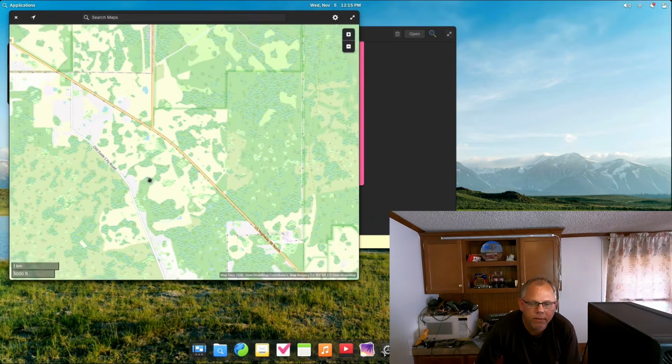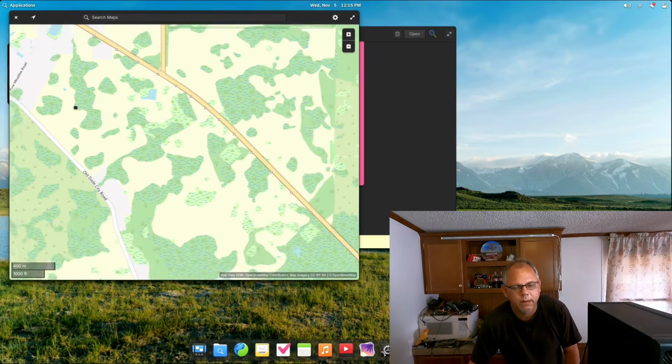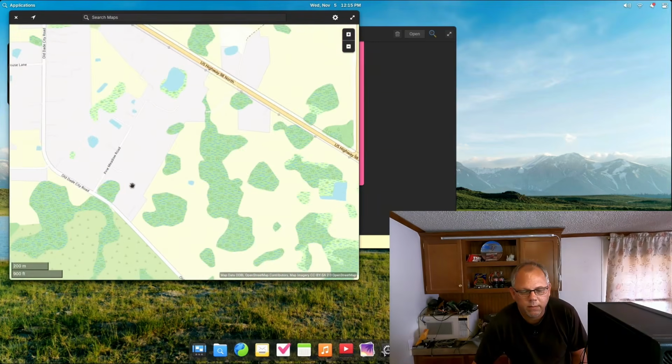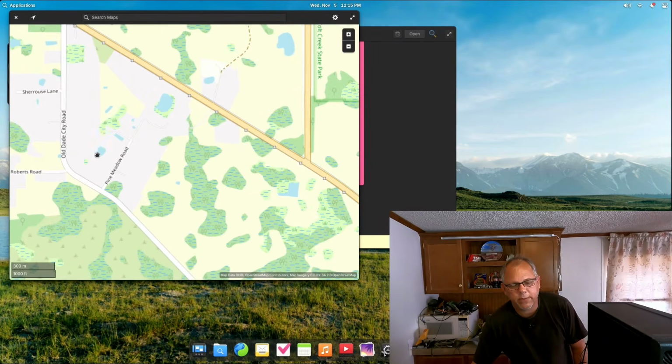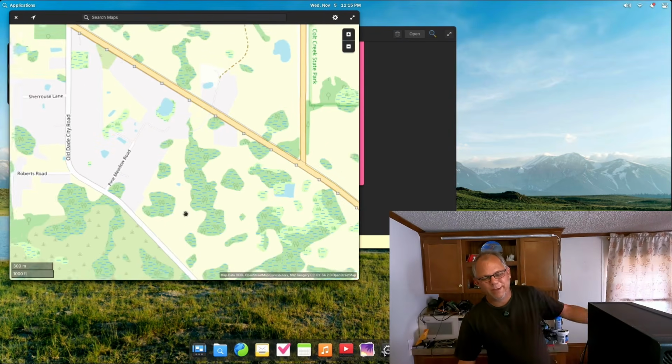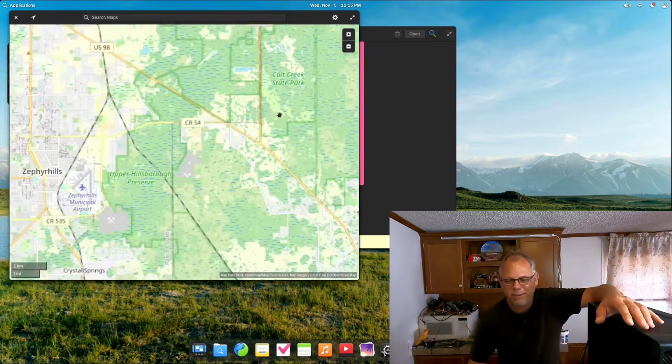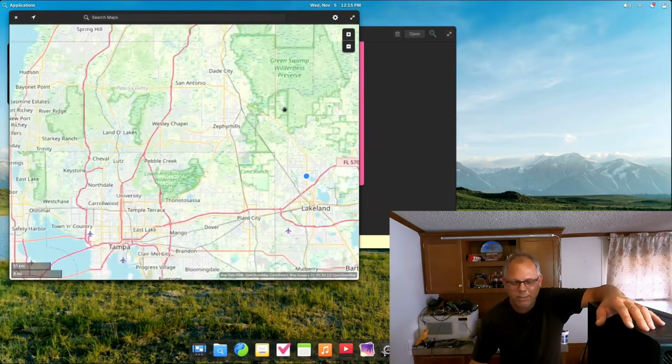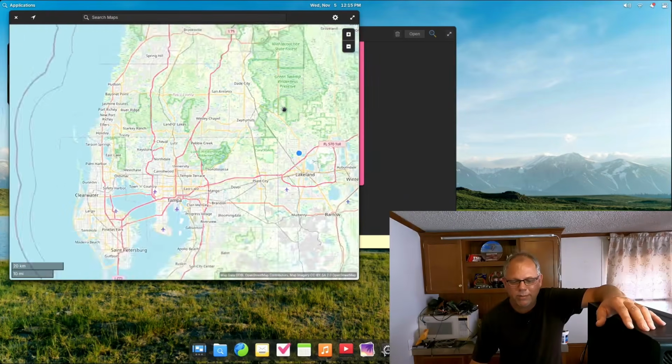Oh, yep. I live in this area right here. So this is where I live. So the map showed it. But the map option is pretty cool. I'm just scrolling in and out with the cursor, right?